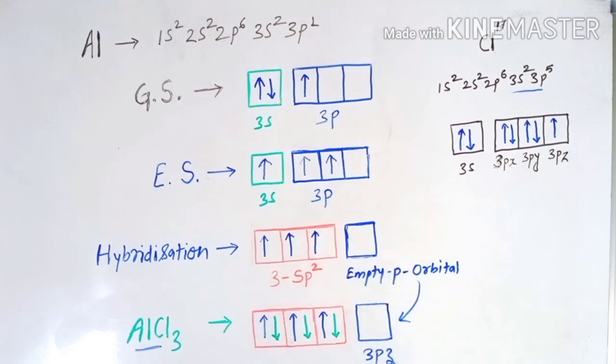So any species which can donate its 2 electrons to this AlCl3, then this AlCl3 is ready to accept those 2 electrons. And according to Lewis, the definition of an acid is that Lewis acids are electron acceptors.